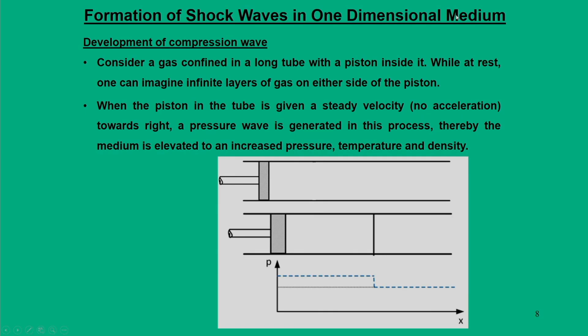We will revisit the same example again, but in a different context. In the first figure we see a piston and this is the cylinder. It is a long cylinder, but the end is open.